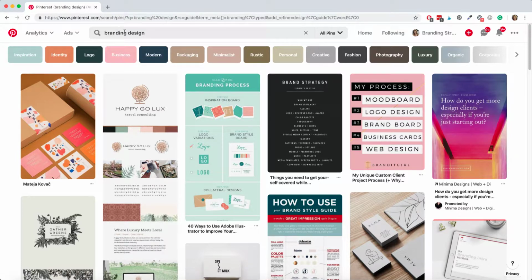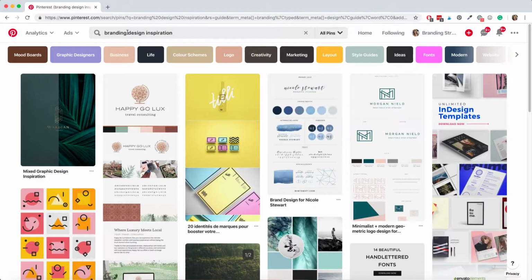So when it comes to branding design, the most popular search on Pinterest is for branding design inspiration. All right, so on my list of keywords under branding design, I'm going to do this exact same thing. I'm going to write branding design inspiration, branding design identity, branding design logo. I'm going to go through all of them. So your list is going to start having layers. You might have 3, 4, 5 layers. It just depends on your topic. All right, so we can keep doing this. So let's click on inspiration and see if we can drill down even deeper.